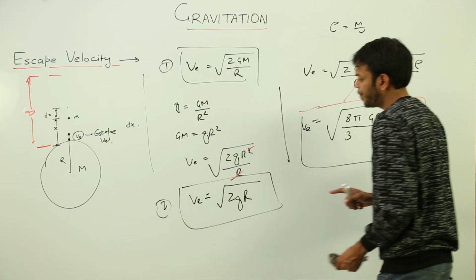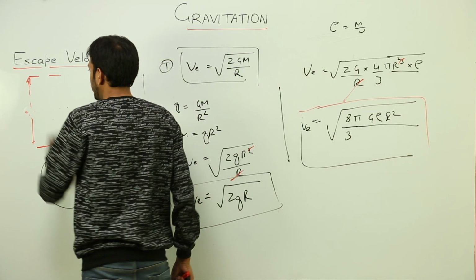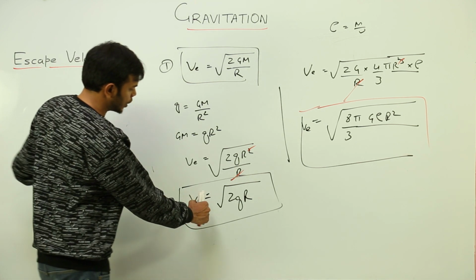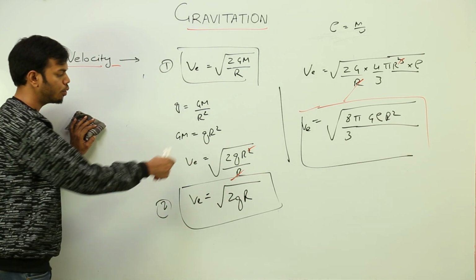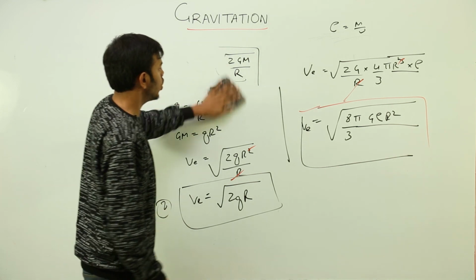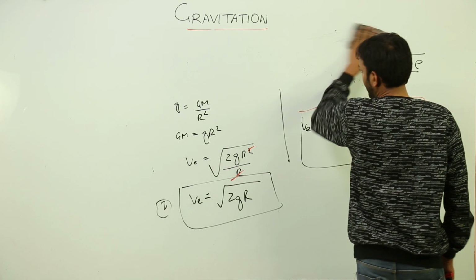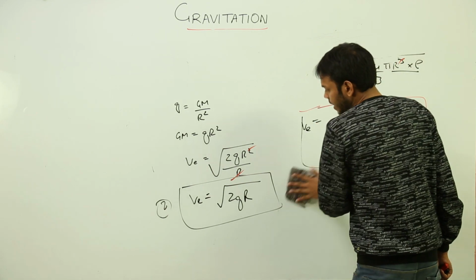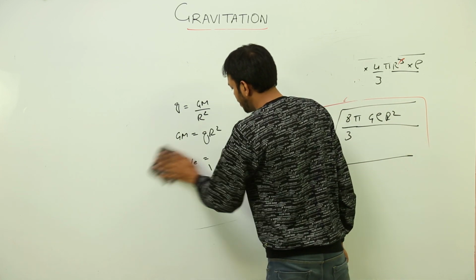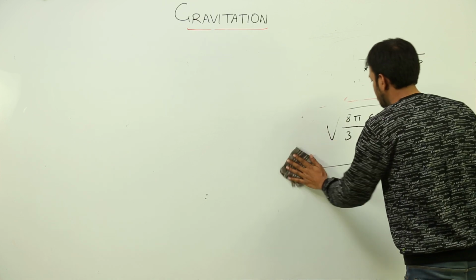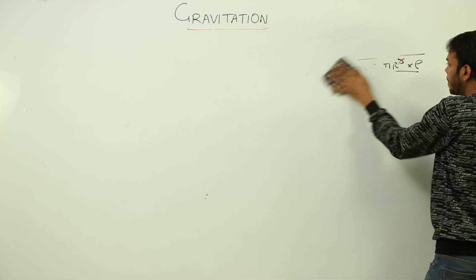Lastly, if you find out the value of escape velocity for Earth, in this equation you put the value of g and put the value of r as 6400 kilometers, what will you get? Solve it right now. You will get escape velocity is equal to 11.2 kilometers per second. So 11.2 kilometers per second is the minimum velocity which is required by all the projectiles which are projected in space from Earth, and that is the minimum velocity.